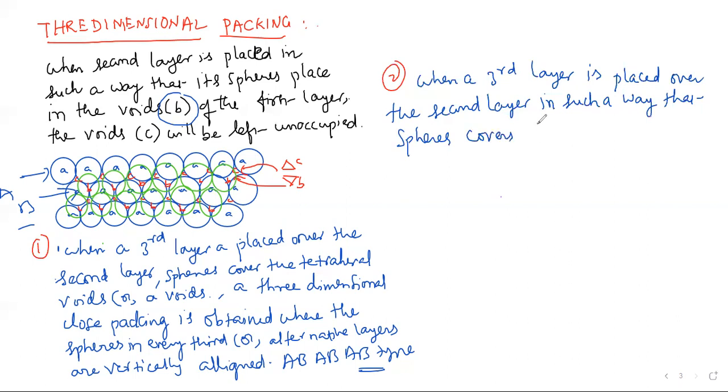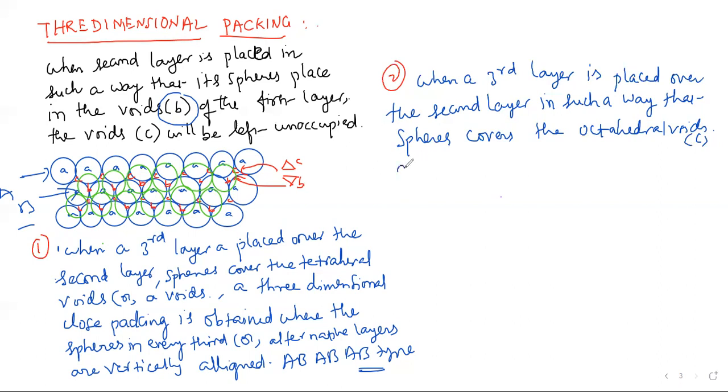Octahedral void is nothing but C here in this picture.